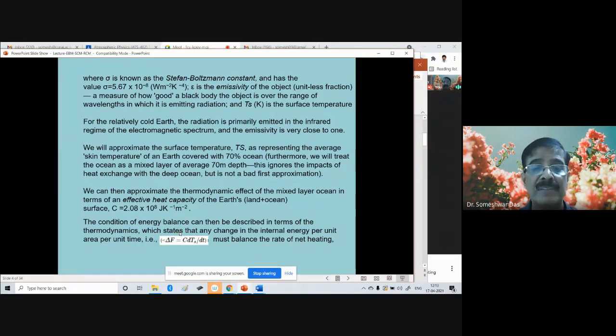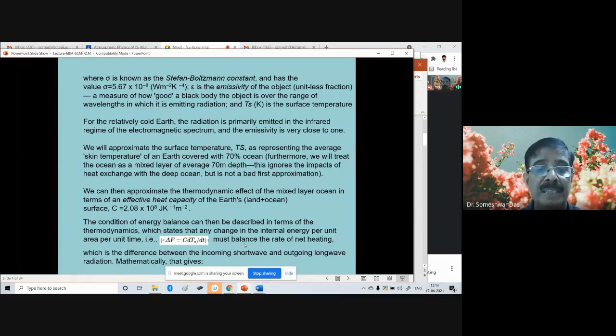So the condition of energy balance can be described in terms of thermodynamics, which states that any change in the internal energy per unit area per unit time must balance the rate of net heating, in this simplified form. That is the difference between the incoming shortwave and outgoing longwave radiation.